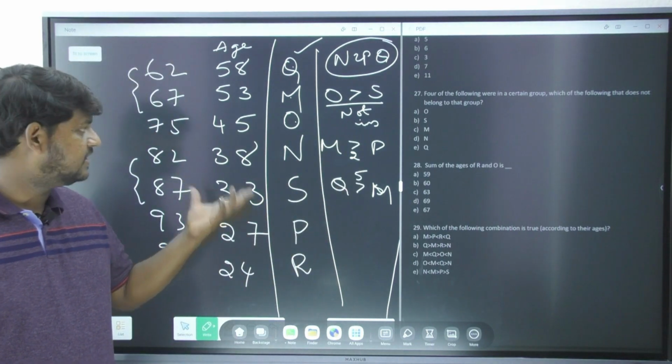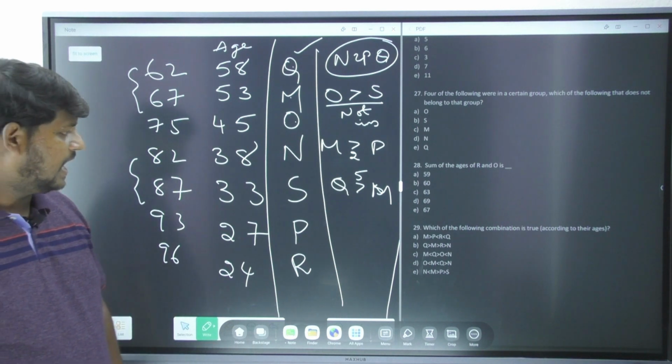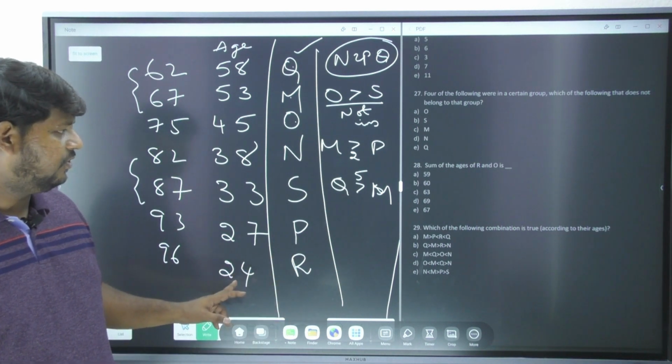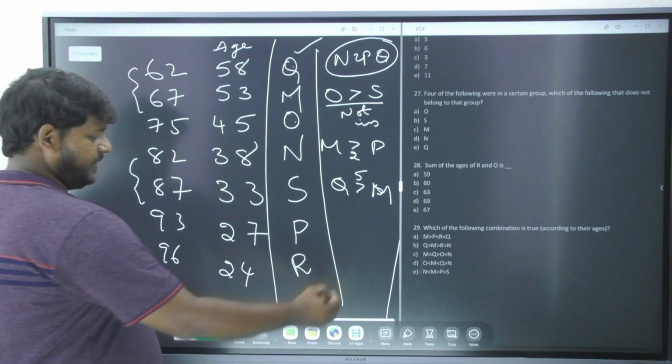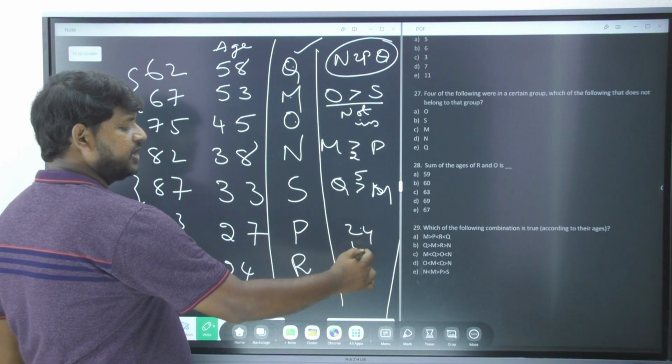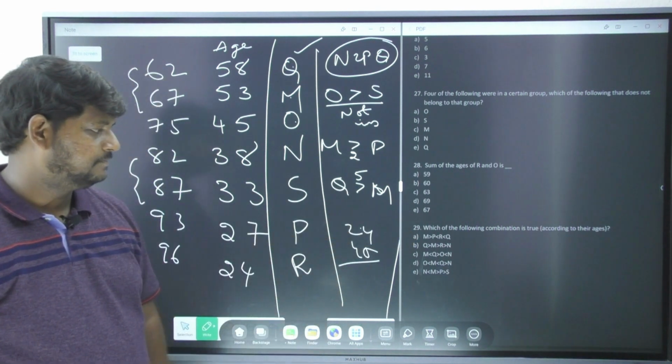You can recheck it. Next, the sum of the ages of R and O is, R's age is 24 and O's age is 45. What is the sum of 24 and 45? Obviously 69. 69 is option number D.